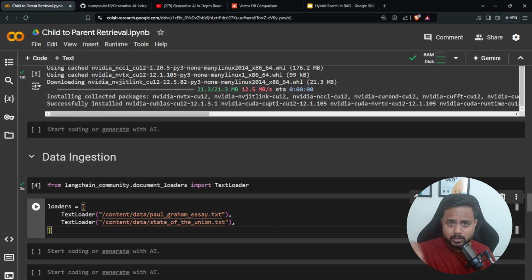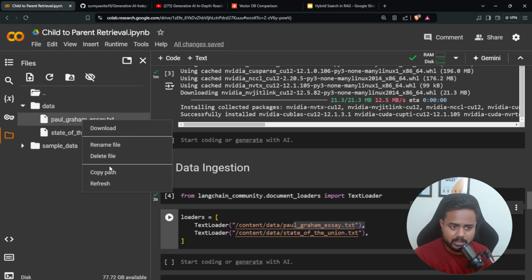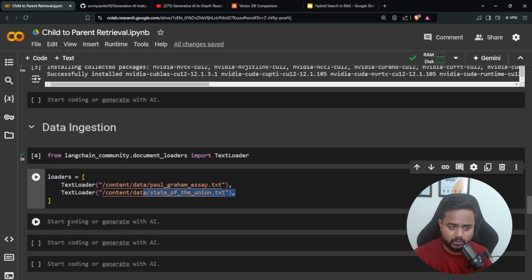But don't worry, I will give you this particular notebook so that you can run it inside your system as well. So here's my file, paulgram.txt. If you want to get its path, simply click on this data, right-click, and copy the path from here. That's it. Now here we have another file, the file name is state of the union. In a similar way you can collect it.